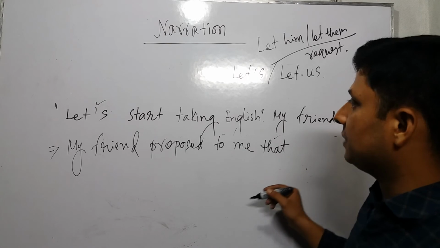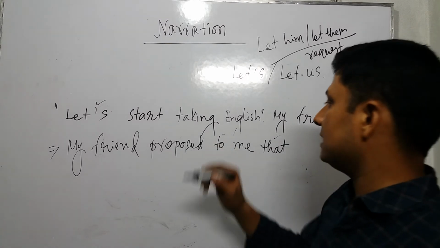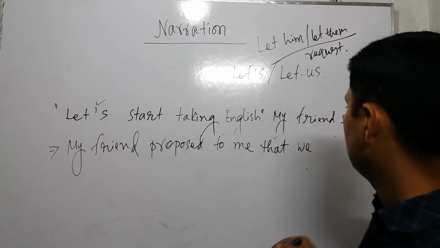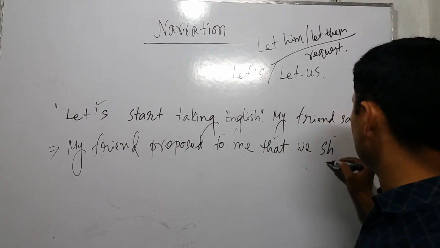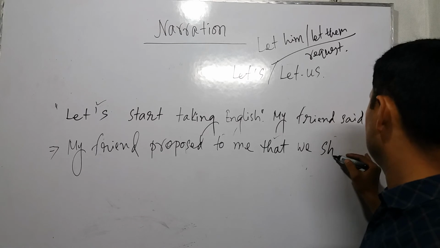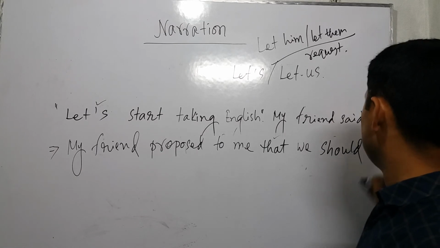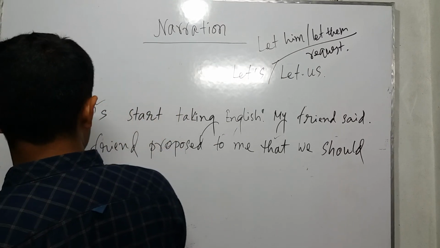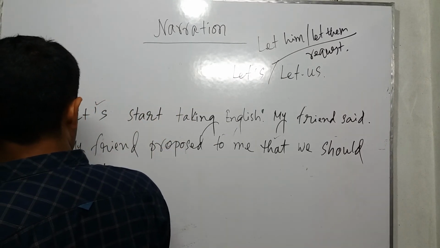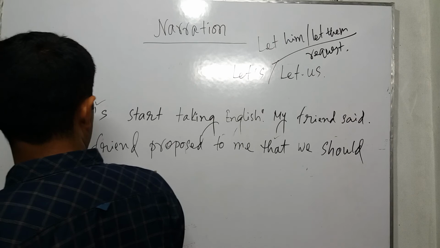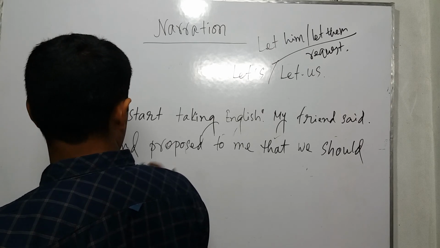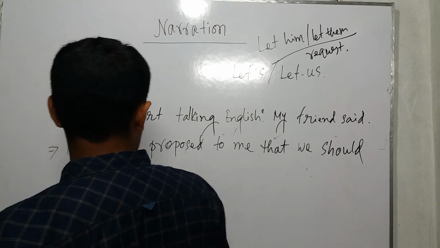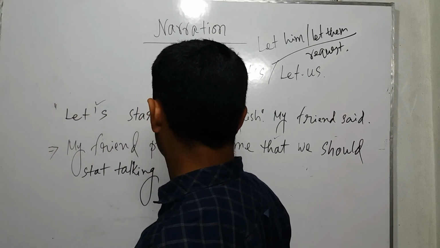And then the person: let's has us, which means you are present here, so you can use we. And then according to the rule, you use should or might. We should start talking English.